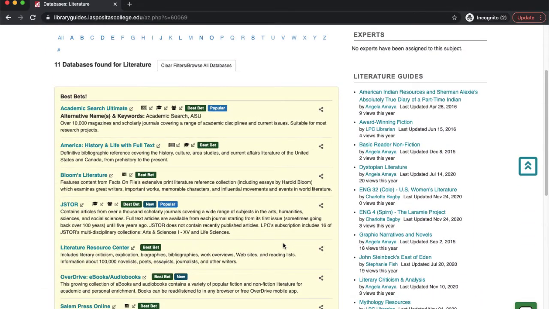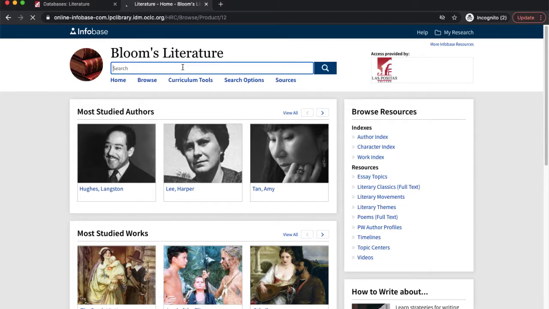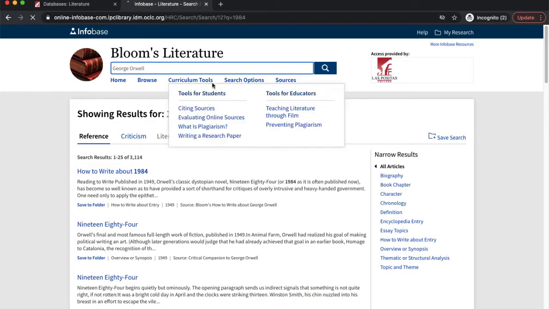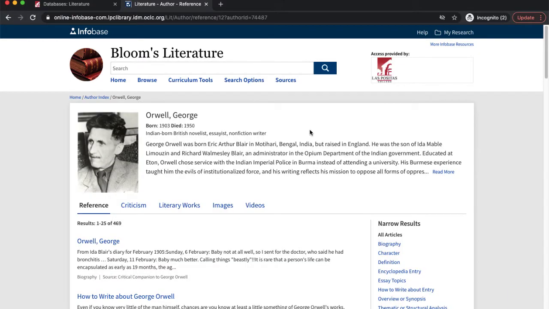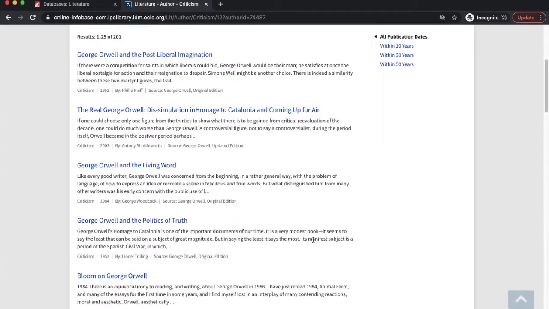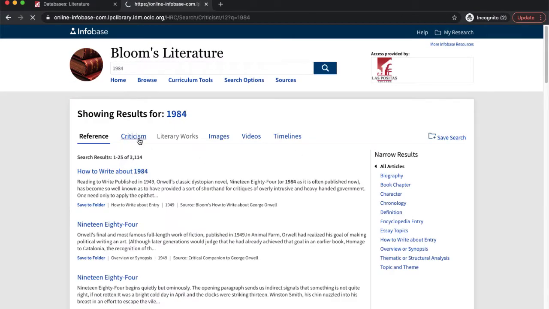Let's start with Bloom's Literature. Click on Bloom's Literature to open the database. You may need to log in with your WID and 6-digit ClassWeb PIN before the database will open. With the database open, you're ready to search. Type in the author's name or the title of the work. The title of the work is better when searching for information about a particular title. The author's name works better if you are looking for a study of multiple works.